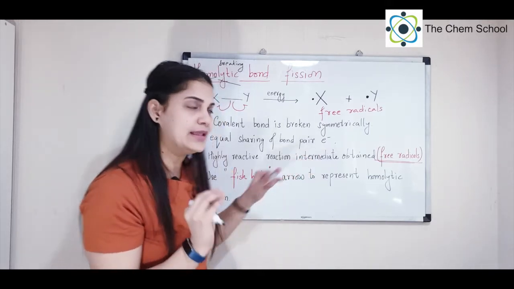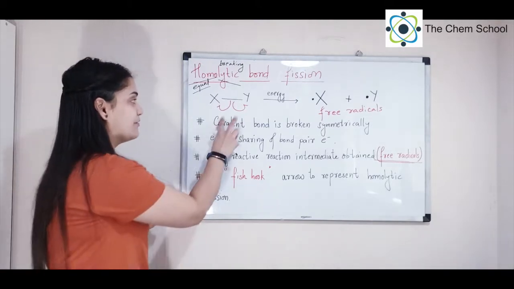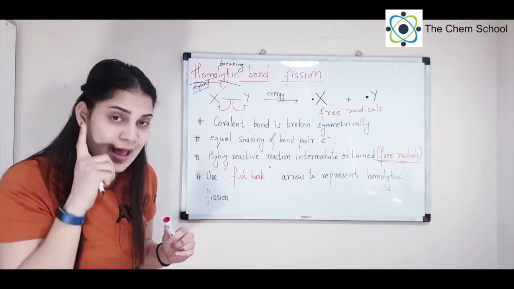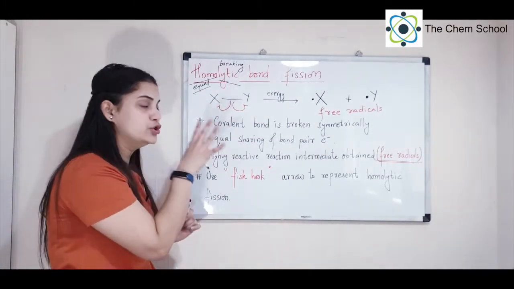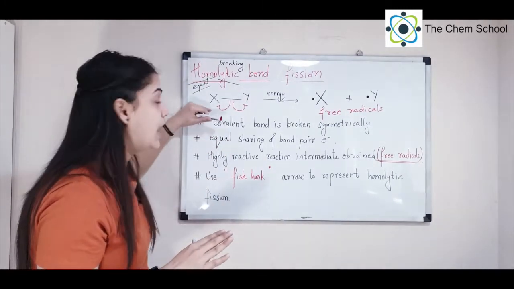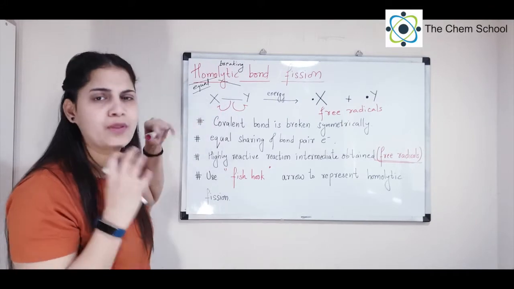While breaking this bond, I have used a special type of arrow called a fish hook arrow. They are curled arrows, and notice that they are half arrows. Whenever you talk about homolytic bond fission, you will always draw these half arrows, curled, called fish hook arrows. Why?